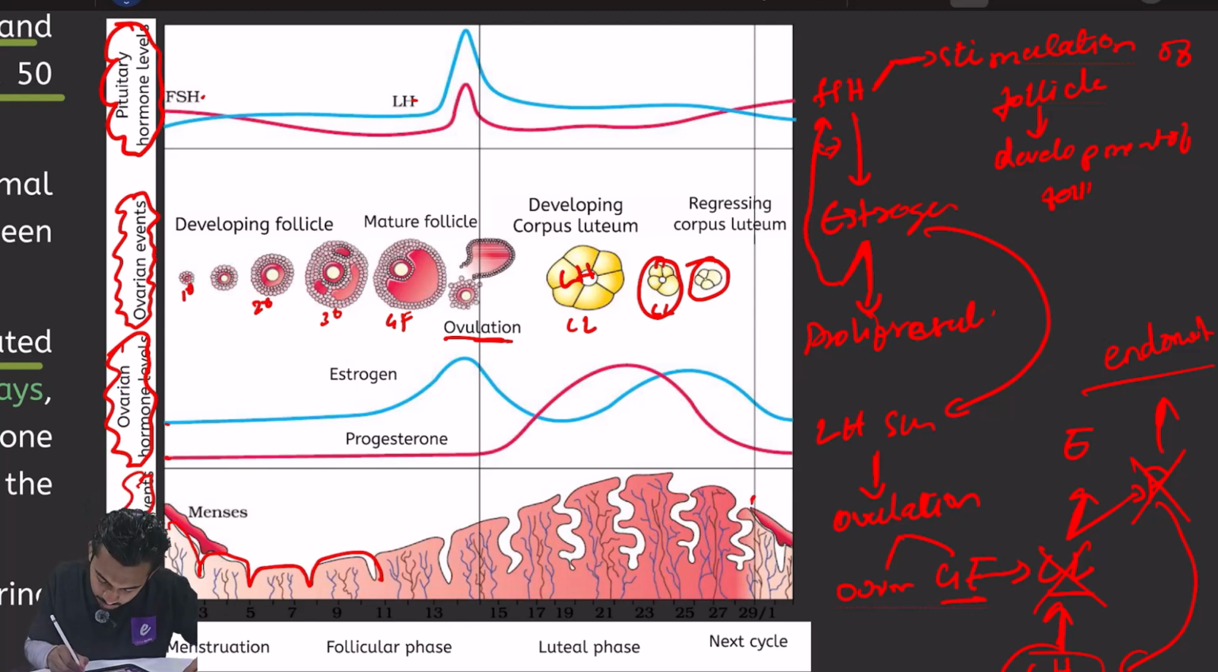So you can see here, a blood flow is shown in your textbook. You can see this blood which is coming out. This is the degeneration of the endometrium. So again the thickness of the endometrium will come down.